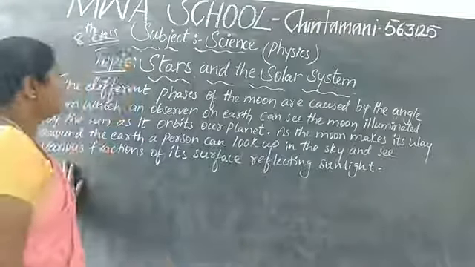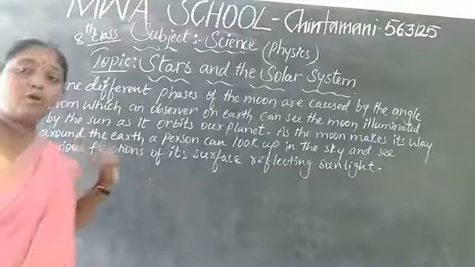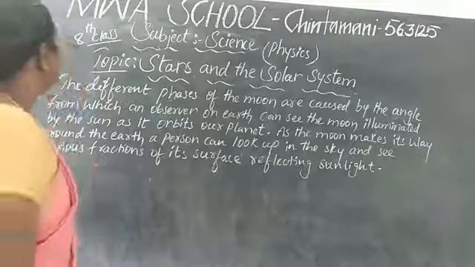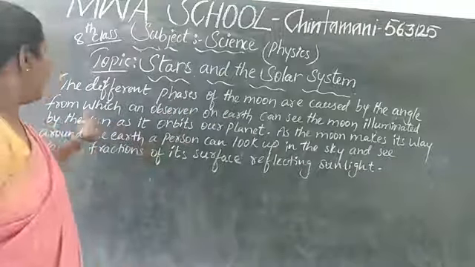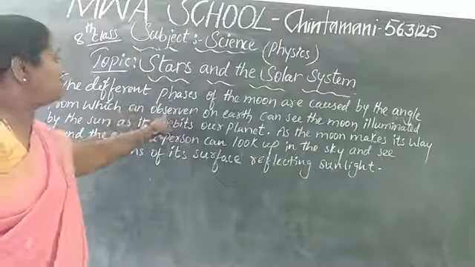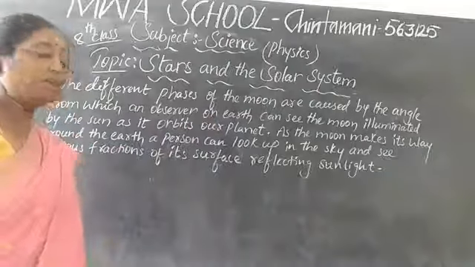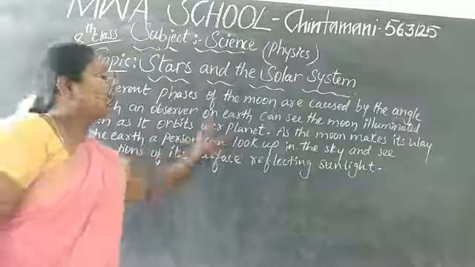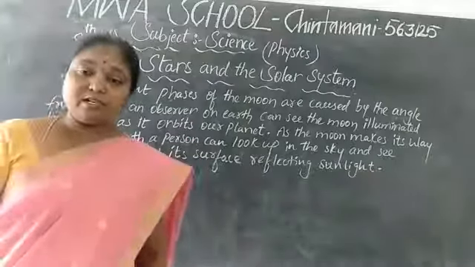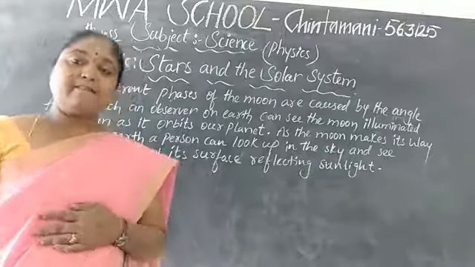Then how are the phases of the moon caused? The different phases of the moon are caused by the angle from which an observer on Earth can see the moon, illuminated by the sun as it orbits our planet. Which is our planet, children? Earth. Earth is our planet.